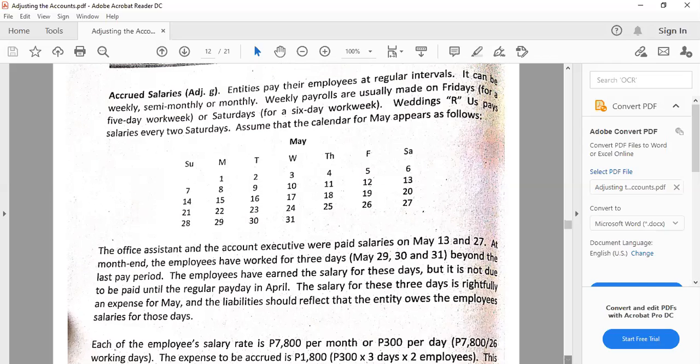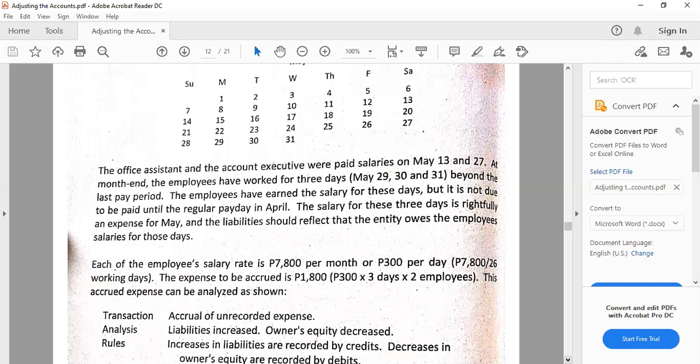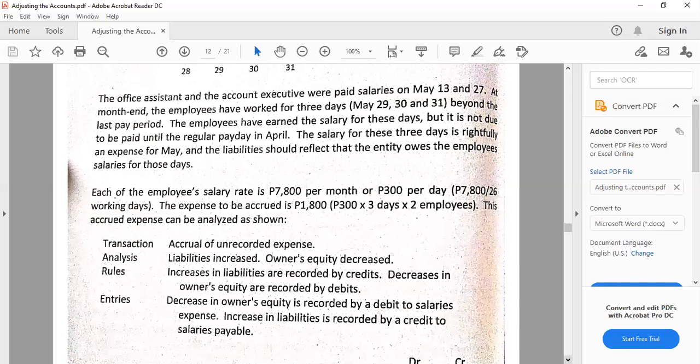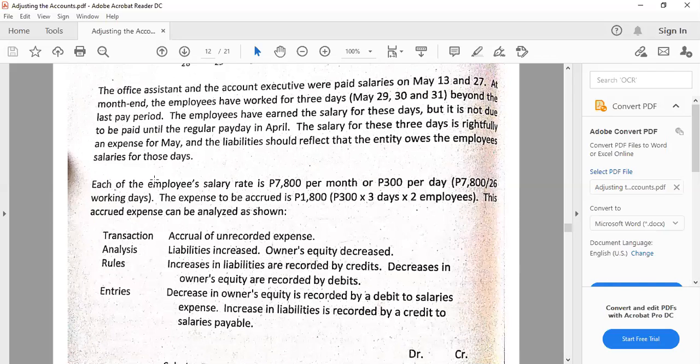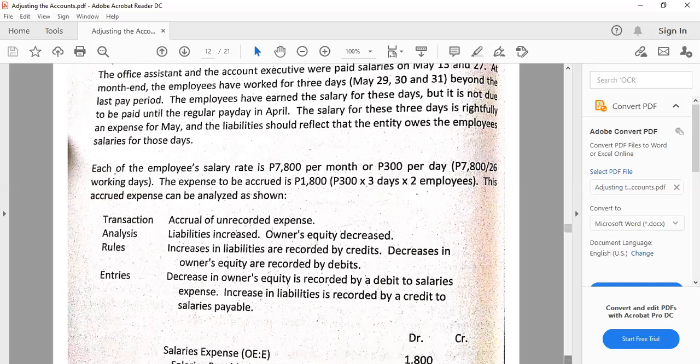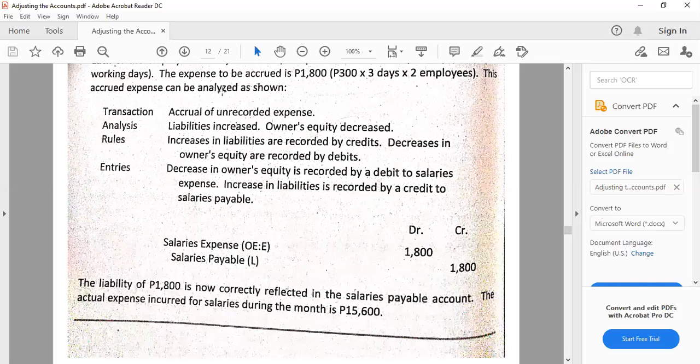Okay, so for example, if you have 7,800 pesos per month divided by 26 working days, by the way, 26 working days is normally the number of working days a month, we get 300 pesos per day. We have 3 days that need to be accrued because the services are already provided by the employees and the company did not pay them yet. So 300 pesos times 3 days equals 900 pesos. So we have here our analysis.